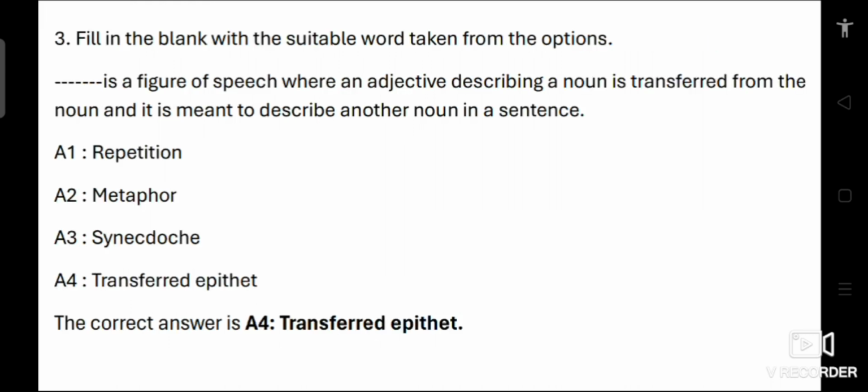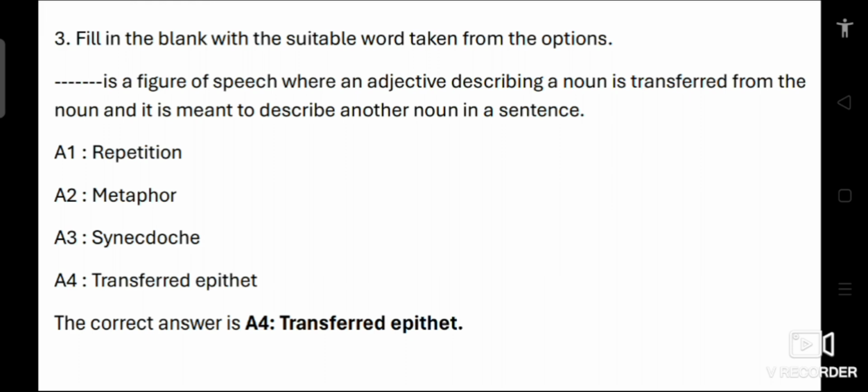Third question, fill in the blank with a suitable word taken from the options. Dash is a figure of speech where an adjective describing a noun is transferred from the noun and is meant to describe another noun in a sentence. Options: 1 repetition, 2 metaphor, 3 synecdoche, 4 transferred epithet.